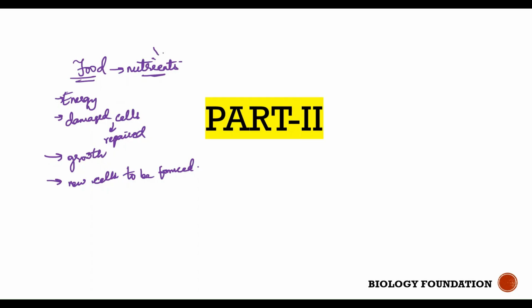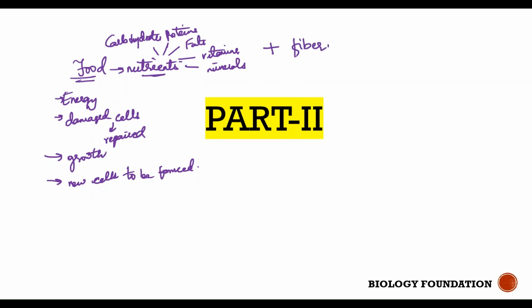And then we talked about the various nutrients present in food. We talked about carbohydrates, examples, proteins, fats, vitamins, and minerals. Along with these nutrients, it is very important that food also contains fiber in it. I'm sorry, in my last video I made a spelling mistake. It is fiber, not bre.